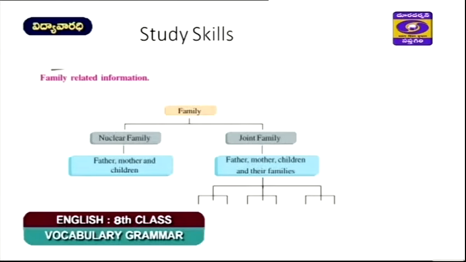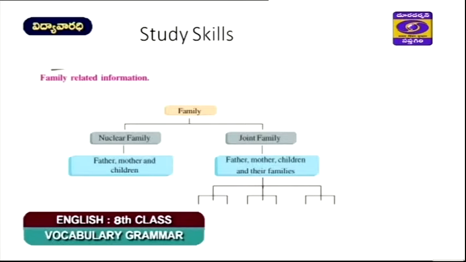So what information is given? Family. There is a branch. It is of 2 types. One is nuclear family, the other is joint family. Next, the information pertaining to nuclear family is given there. Father, mother and children.